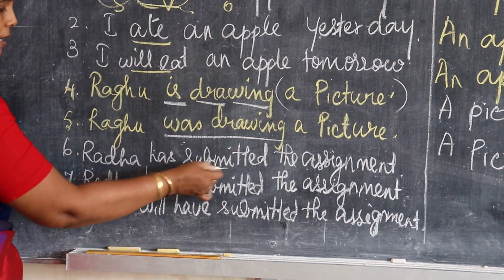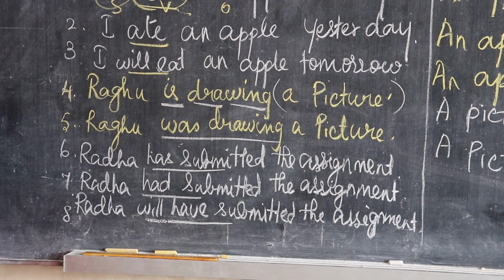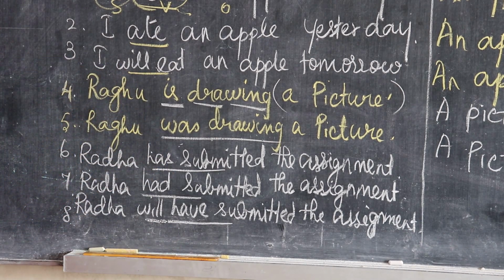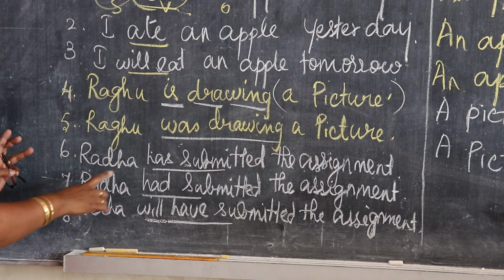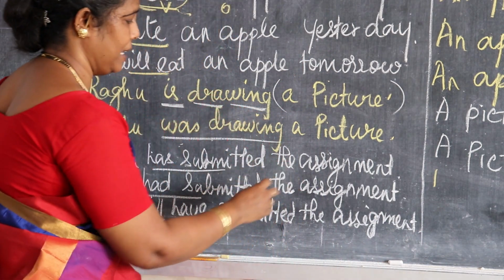Then the last three ones, perfect forms: present perfect, past perfect and future perfect. In the perfect sentences, you should add been in between has and the V3 form, or had and the V3 form. Radha has submitted the assignment.